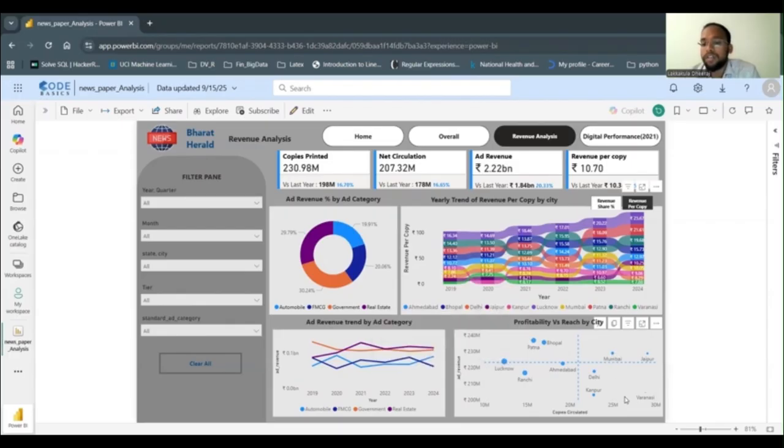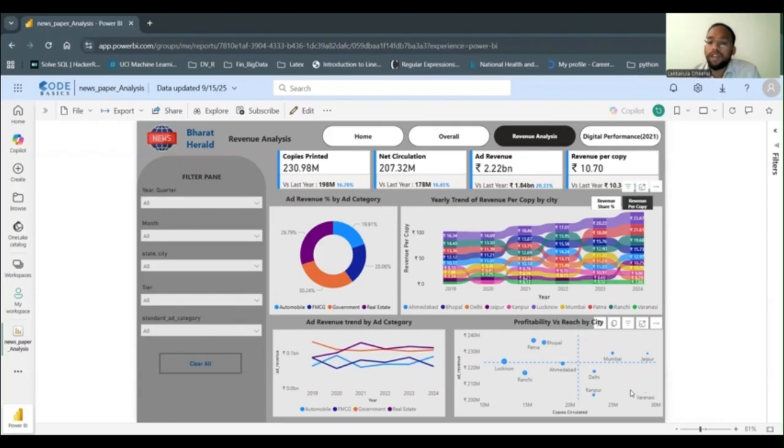In the second quadrant, it is high copies circulated and high revenue: Mumbai and Jaipur. We can see here that Mumbai has ad revenue of 228 million, copies circulated of around 24 million, and the revenue per copy is 9.17. The third quadrant is nothing but less copy circulation and less ad revenue, and the fourth quadrant is high copies circulated and high revenue.